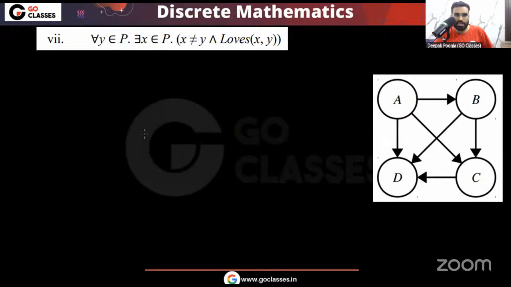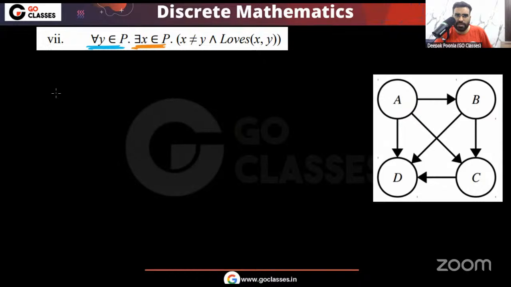Let's solve the seventh statement. This statement is true or false for this diagram. Let's check. The template is for all there exist. Here you can see this y is with for all, and remember there exist is with x. And what we are saying? We are saying that for every y there is some x such that x and y are different and x loves y.